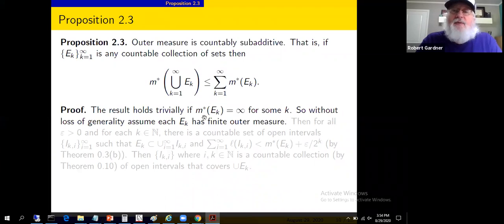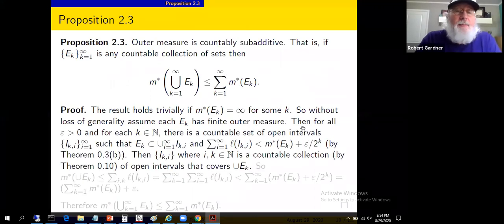Subadditivity. Hey, if the outer measure of any of the E sub k's is infinite, this right-hand side's infinity and the result holds trivially. So without loss of generality, we can assume finite measures on all of the E sub k's. All right, then it's just a little epsilon type argument. For all epsilon greater than 0, and for every k, so we're doing an epsilon argument on the E sub k's, all of them, there's a countable set of open intervals, let's denote them as I sub k comma i, where i ranges from 1 to infinity, such that E sub k is a subset of the union of those things.